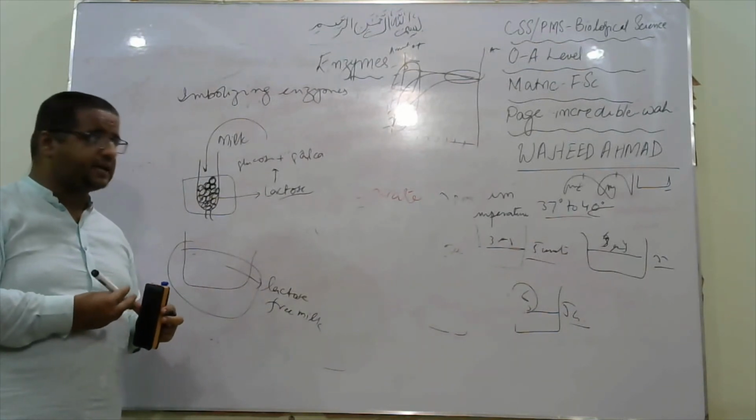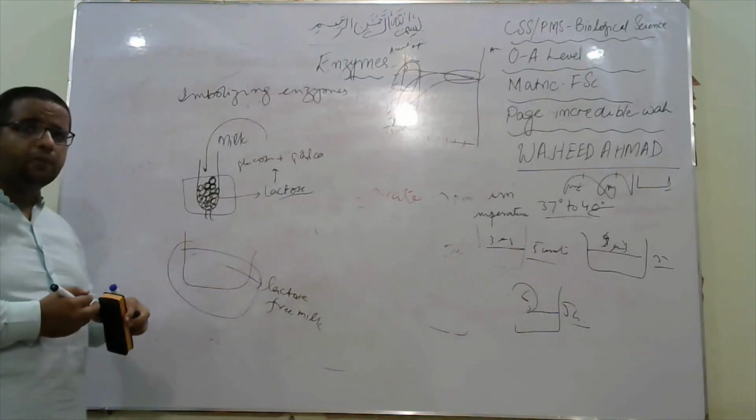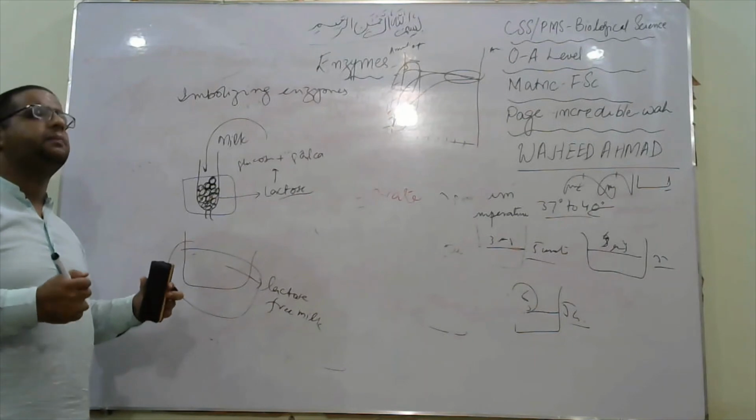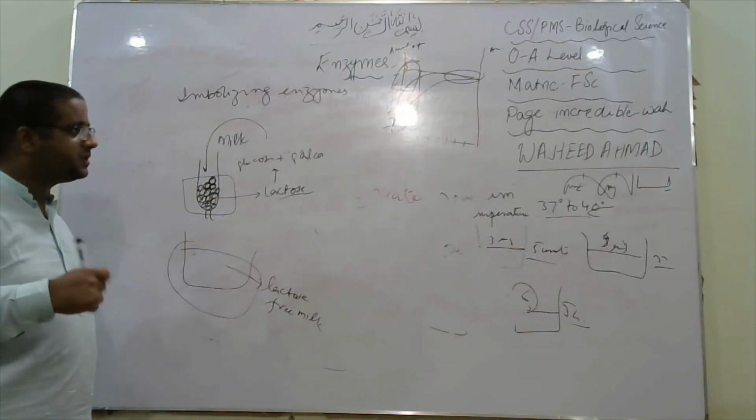Washing powder is an example. Lactose-free milk production is an example. This is how immobilizing enzyme is used. The production of immobilized enzymes has some process that we are not going to discuss, but we are going to discuss the application.